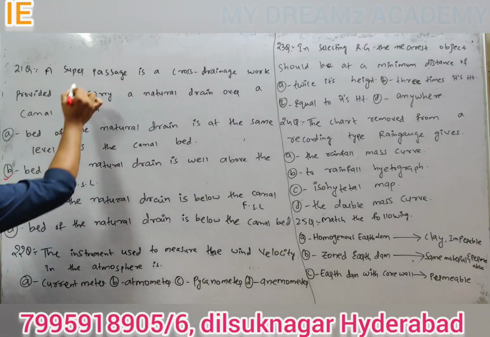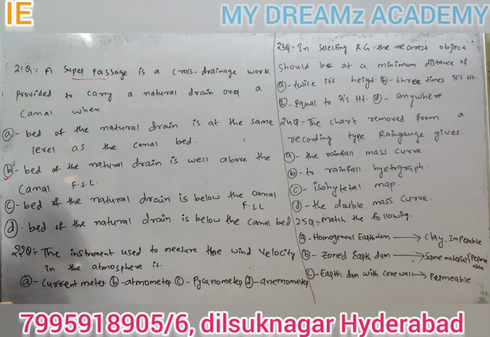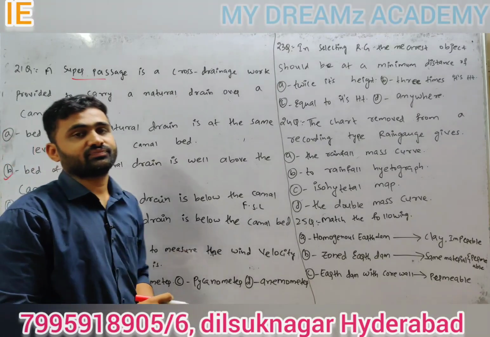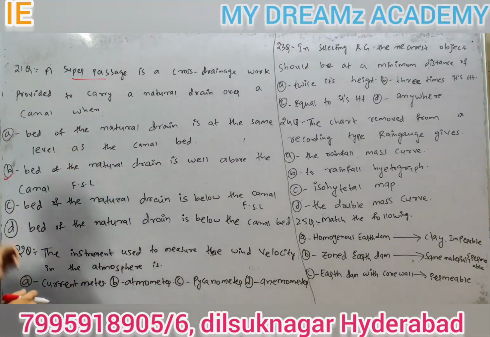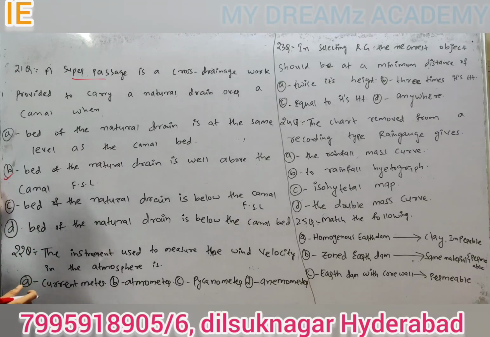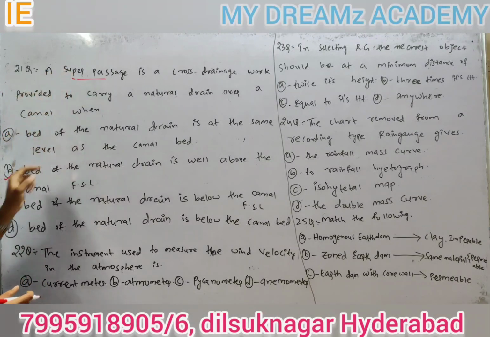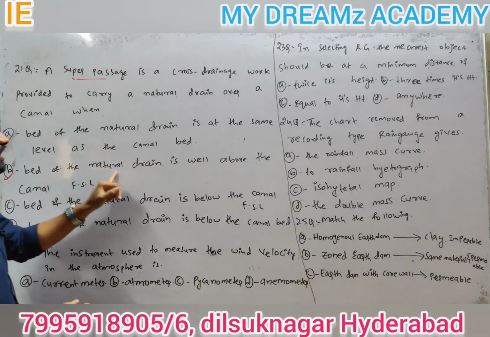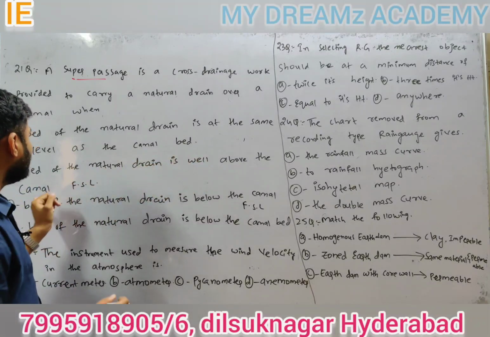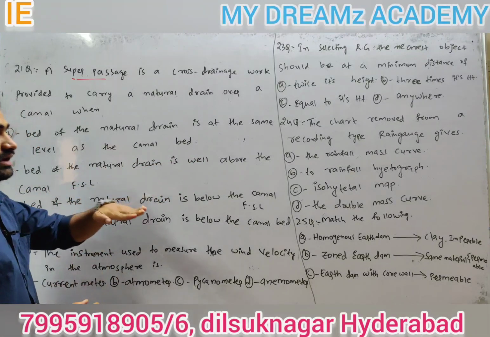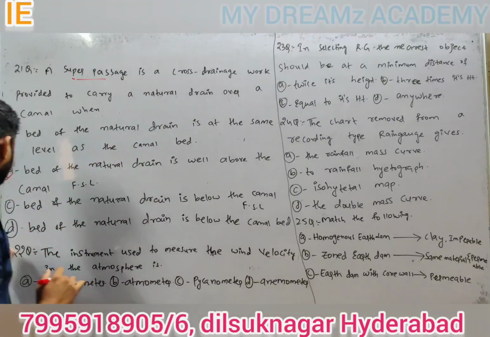Why? Because super passage means drain above, canal below.